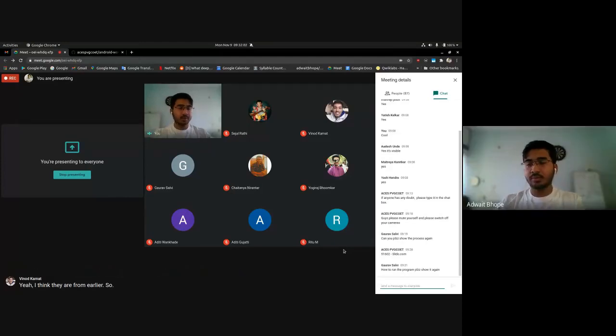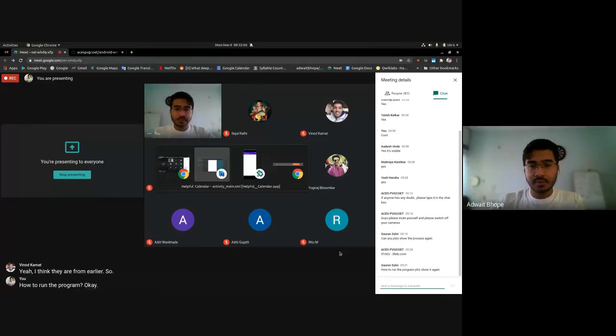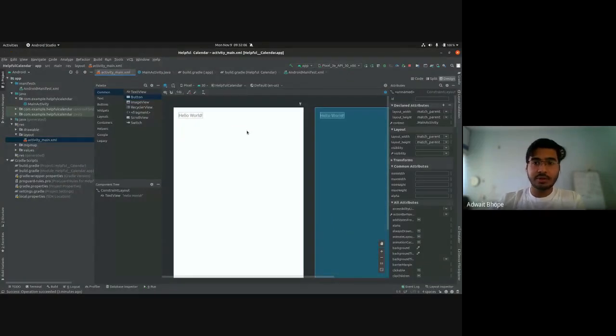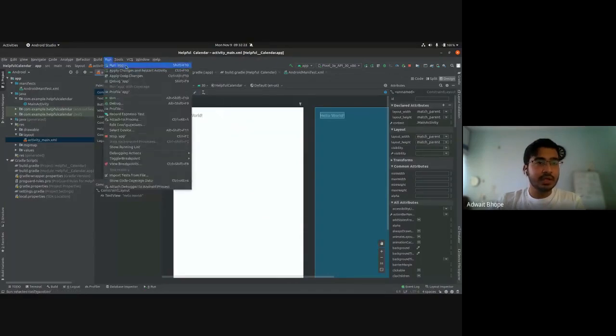How to run the program? Okay, sure. So in Android Studio, in this menu bar, there are different buttons over here. I'm seeing a different button, but you will see a green triangle pointed to the right instead. So that is the button from where you can run your application. Alternatively, there's also this run menu over here, and you can click on run app.